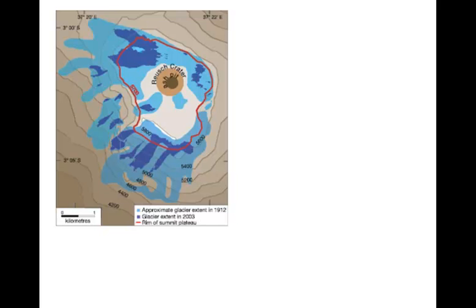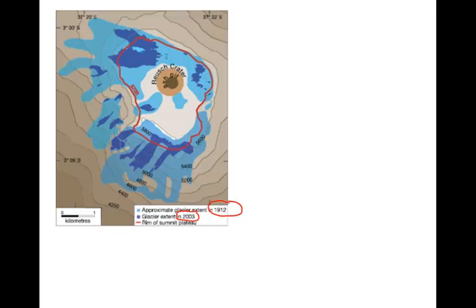Well, we only have satellite measurements going back a few decades, but people visited Mount Kilimanjaro much earlier than that. This map shows the area covered by glacier ice in 1912 compared to the area covered by ice in 2003.